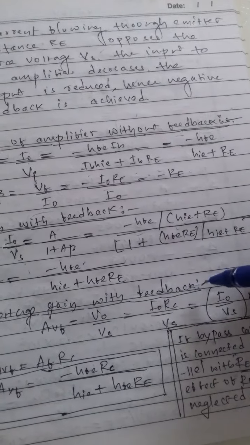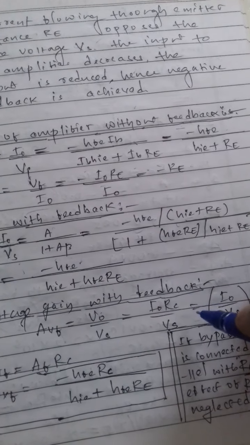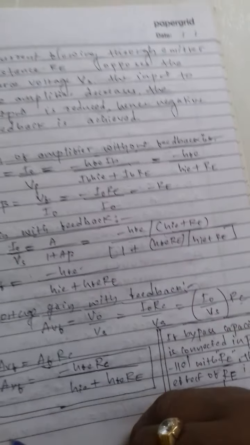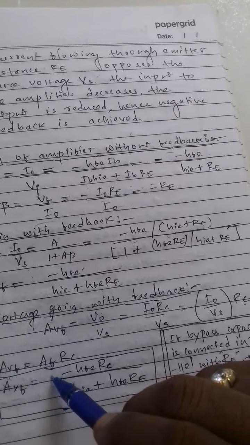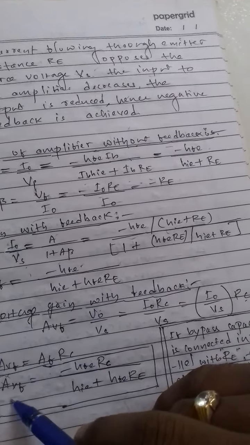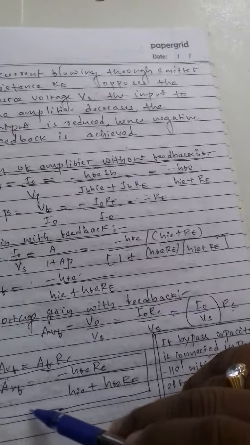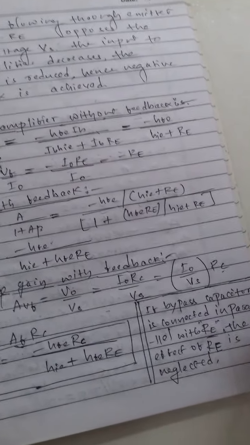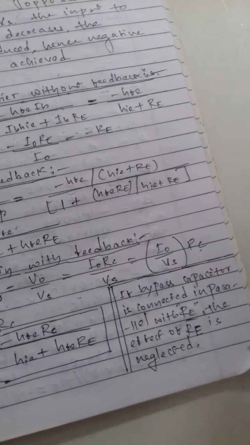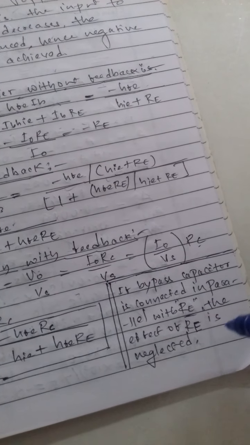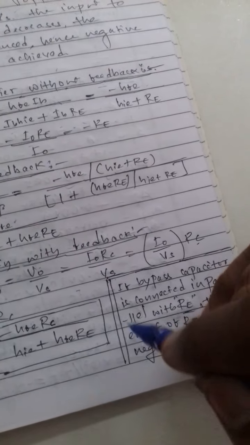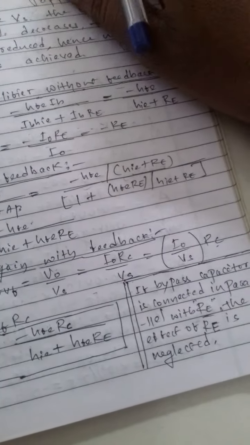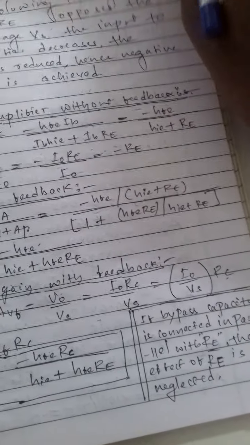The voltage gain with feedback is Vo upon Vs, equal to Io Rc upon Vs, equal to Io upon Vs into Rc. So the voltage gain with feedback is equal to Af into Rc, which is minus hfe Rc upon hie plus hfe Re. If a bypass capacitor is connected in parallel with the Re, the effect of the emitter resistance Re is neglected.